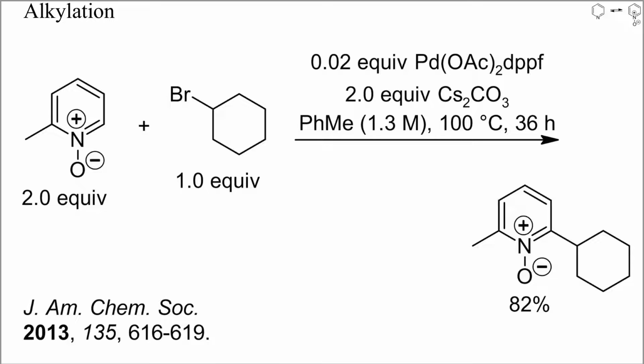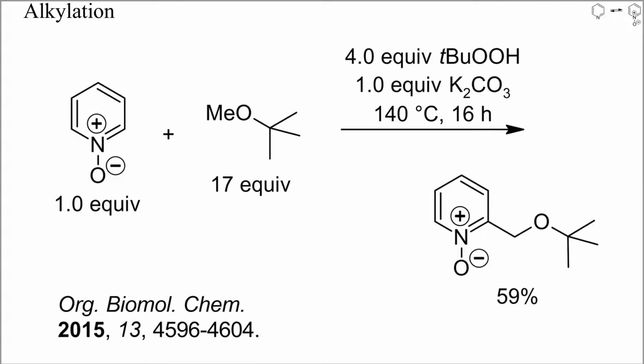Let's have a look at some carbon-carbon bond-forming reactions. Alkyl halides only rarely undergo palladium-catalyzed substitutions because alkyl-palladium complexes readily fragment into alkenes and a palladium hydride. With an excess of 2-picoline N-oxide, however, cyclohexyl bromide could be cleanly arylated, as shown here. This is an example of the addition of a carbon-centered radical to pyridine N-oxide. The radical was generated by hydrogen abstraction from MTBE with tert-butyl hydroperoxide.